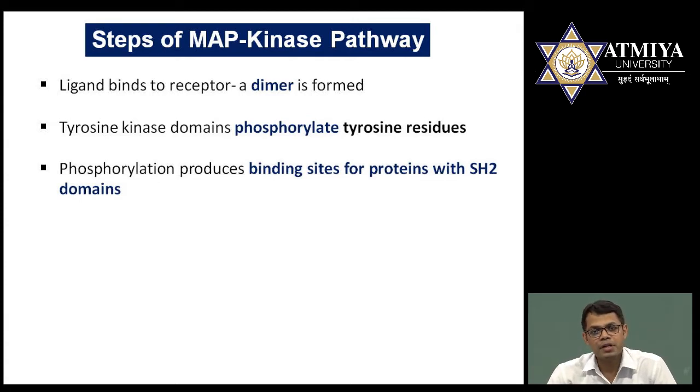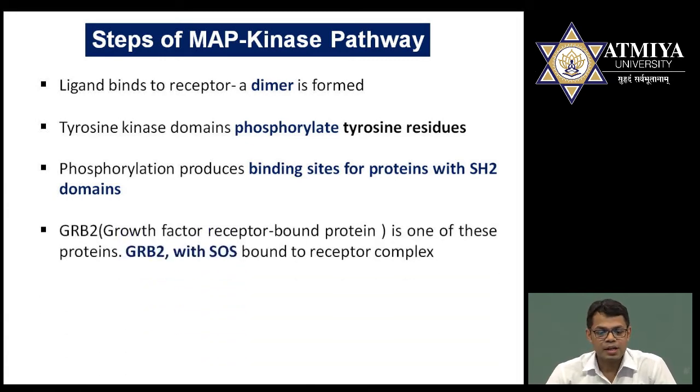So in a complete picture I can say that when the ligand binds to the receptor, the receptor becomes activated. Receptor activation requires phosphorylation. Now the protein which is present in the cytoplasm will bind to the receptor. After this binding, the protein becomes activated. When the protein is activated, obviously this protein contains one particular domain that is known as the SH2 domain. Now this SH2 domain will relay the signal and further biological responses occur.